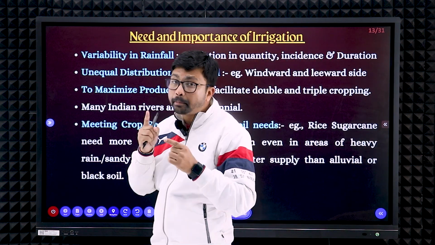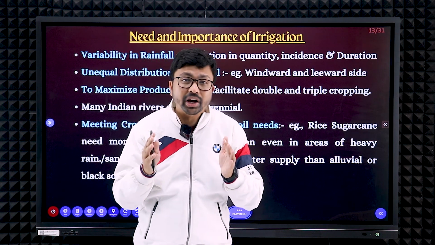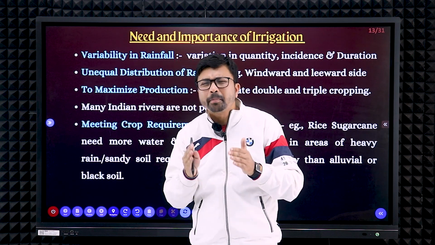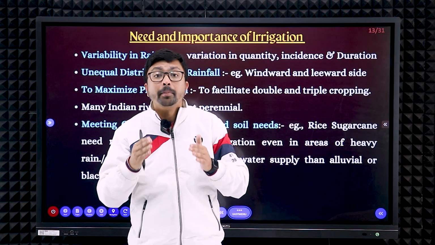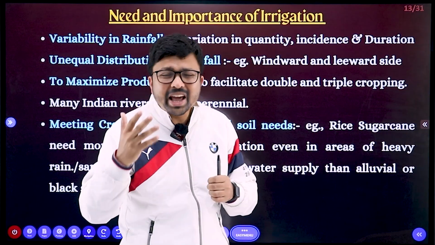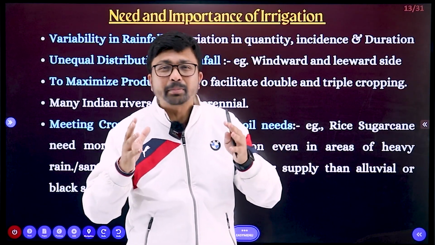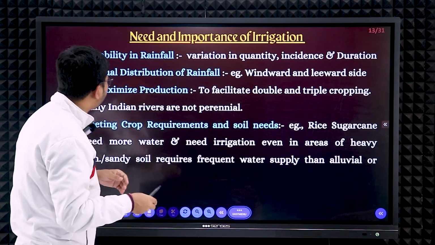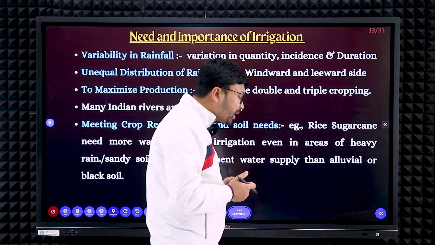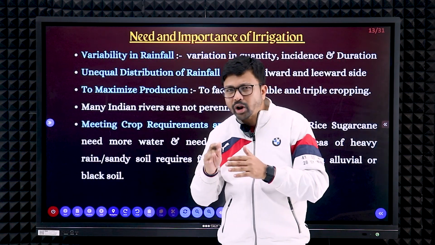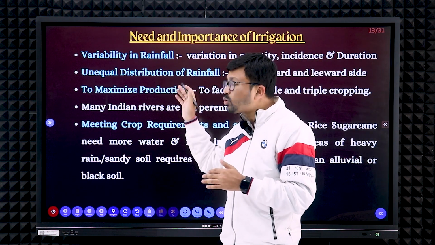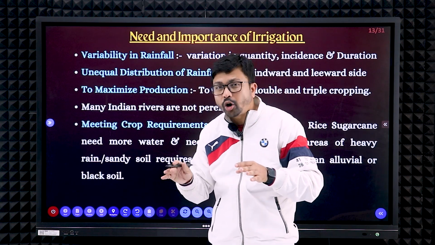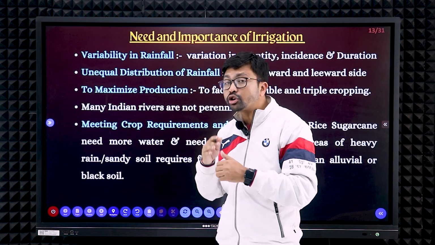Here you can see a few important points on why irrigation is so important for a country like India. First of all, you need to know the base of the Indian economy is agricultural production. So we cannot hamper agricultural production, and for it in India we depend much more on the monsoon, right? But for monsoon, there is no surety. It will come late, sometimes it will bring more rain, sometimes less rain. So we cannot rely on the monsoon so much. Here you can see the variability of rain, right? As I said, the amount of rainfall keeps changing up and down. There is even unequal distribution all over India; we are not getting the same amount of rain in all places. So for that we need to depend on irrigation.